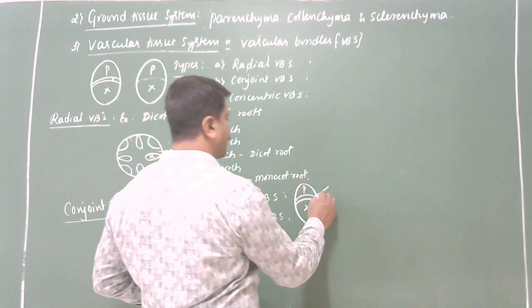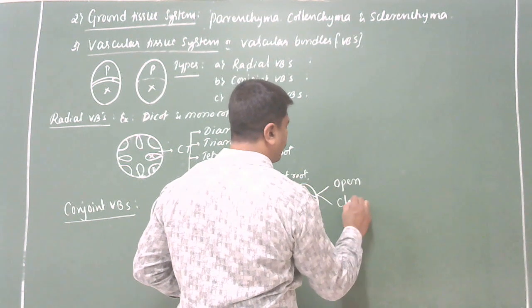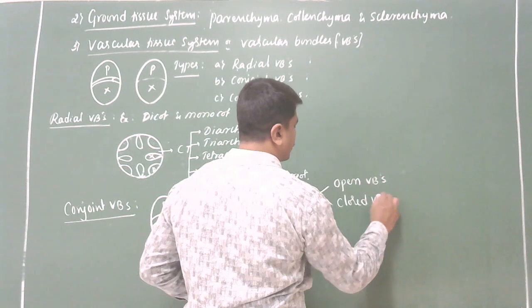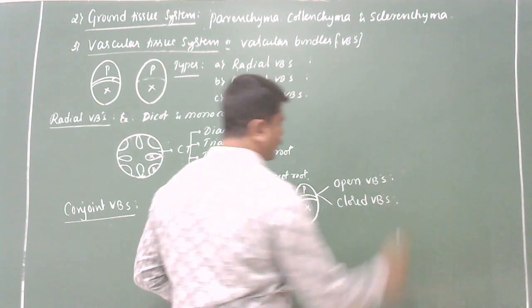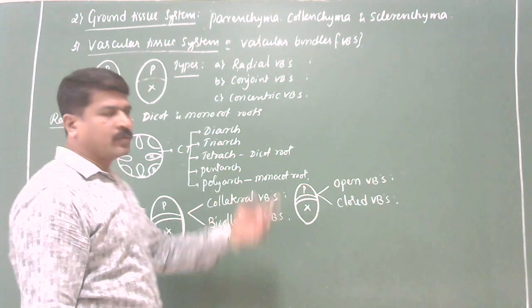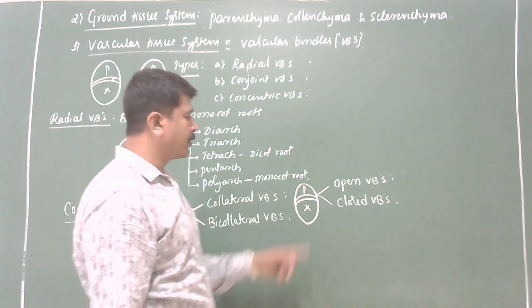It is of two types: collateral open and collateral closed vascular bundles. These are the two types. There is a minor difference between the open and closed ones. Okay, look at the board.